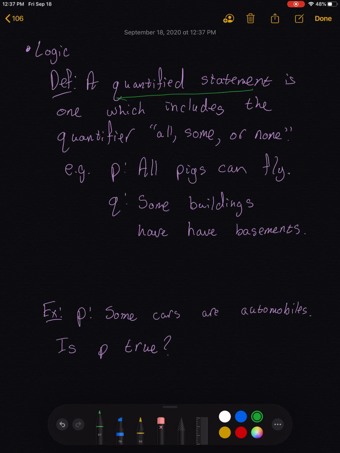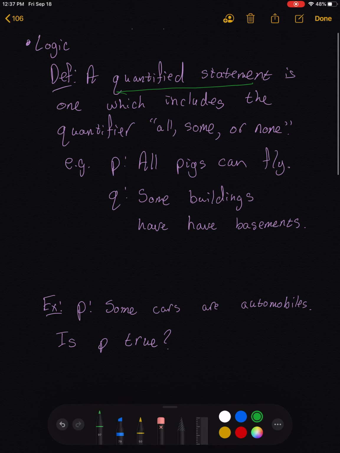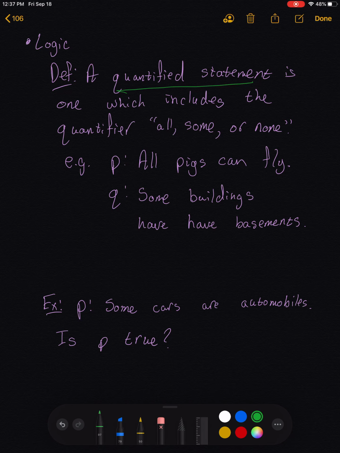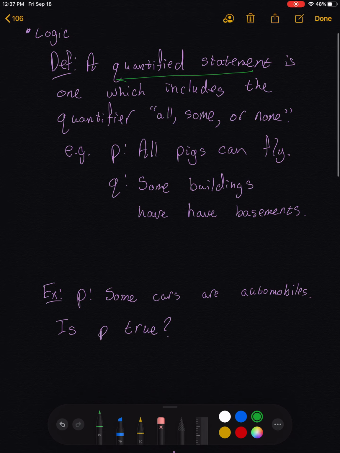We're either talking about all objects can do something, or some objects have some property, or no objects can do or have a certain property. Now, quantified statements can be kind of tricky to work with. In particular, it can be tricky to negate them, and we're going to spend some time talking about how to negate our quantified statements. But for starters, let's take a look at a statement and determine, is it true? So let P be the statement, some cars are automobiles. The question is, is P true?